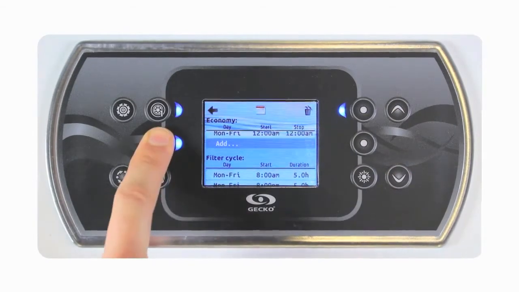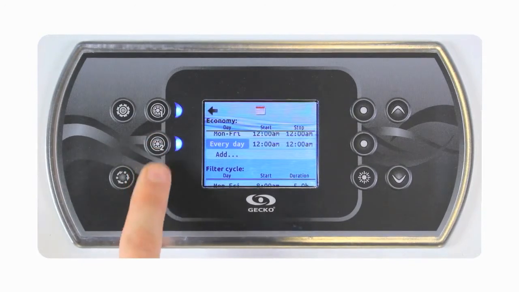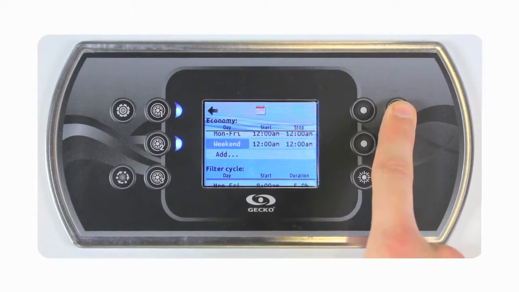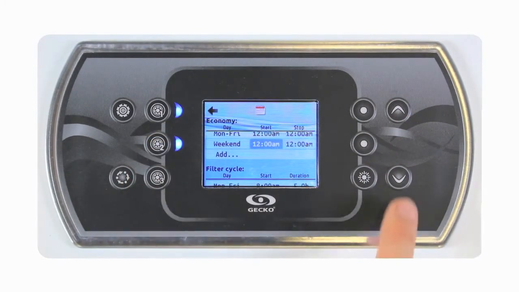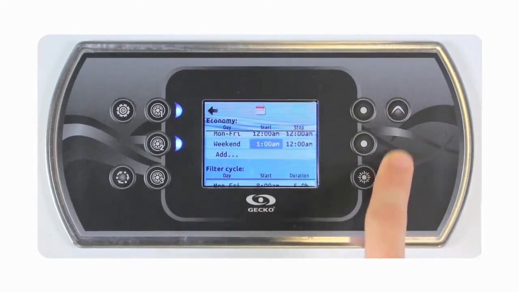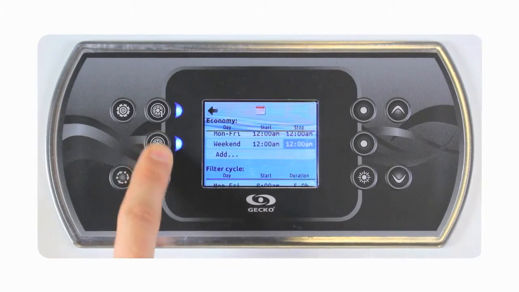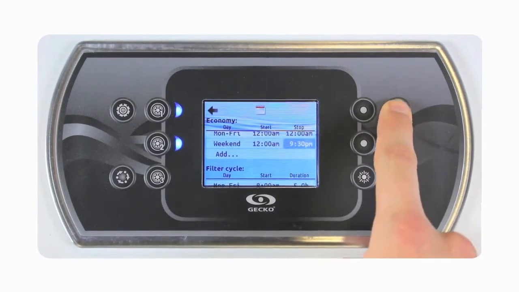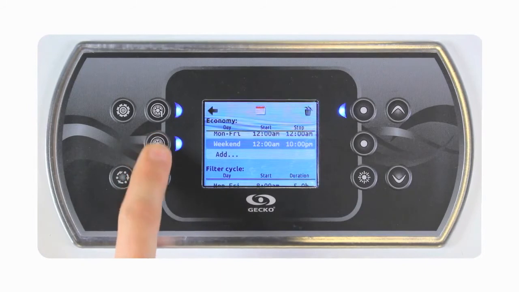If we want to add an economy cycle, simply put the cursor over Add and click on the Select button. First we can select the occurrences. Click on Select again to change the start time. Click on Select again to change the stop time. Click on Select one last time to confirm all changes.